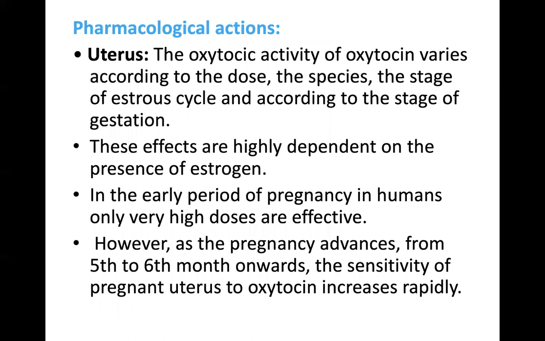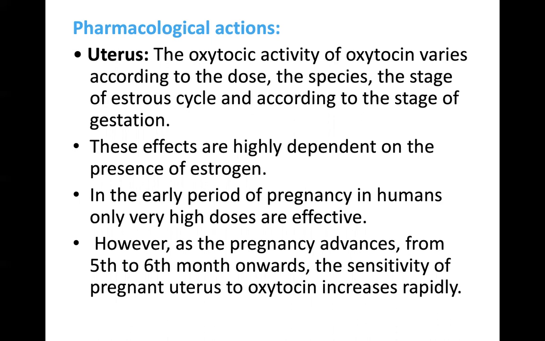Coming to pharmacological actions of oxytocin on uterus. The oxytocic activity of oxytocin varies according to the dose, the species, the stage of the estrous cycle, and according to the stage of gestation. The effects are highly dependent on the presence of estrogen. In the early period of pregnancy in humans, only very high doses of oxytocin are effective.